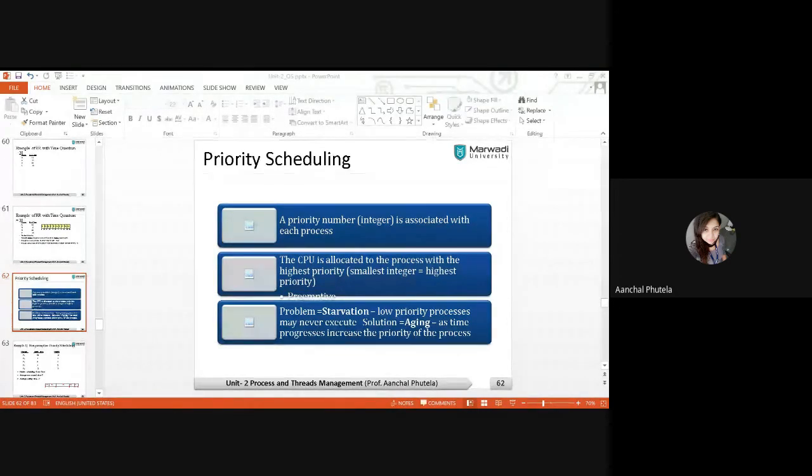Stop forcefully is preemptive, yes. And in the non-preemptive case, we cannot forcefully release the resources from the ongoing processes, right? This is the preemptive, non-preemptive approach we are using.